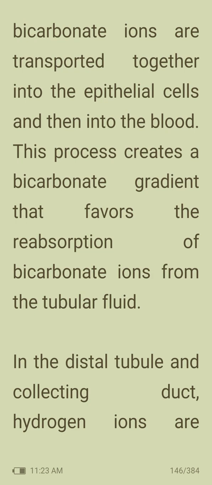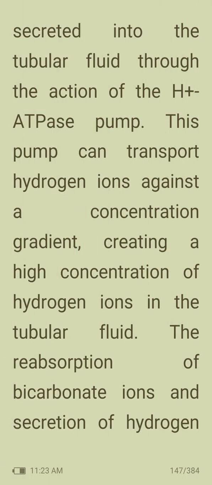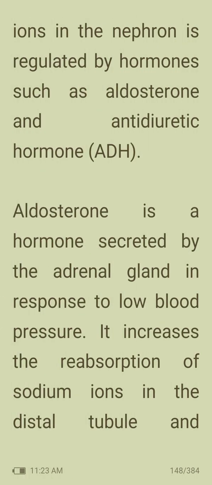In the distal tubule and collecting duct, hydrogen ions are secreted into the tubular fluid through the action of the H+ ATPase pump. This pump can transport hydrogen ions against a concentration gradient, creating a high concentration of hydrogen ions in the tubular fluid. The reabsorption of bicarbonate ions and secretion of hydrogen ions in the nephron is regulated by hormones such as aldosterone and antidiuretic hormone, or ADH.